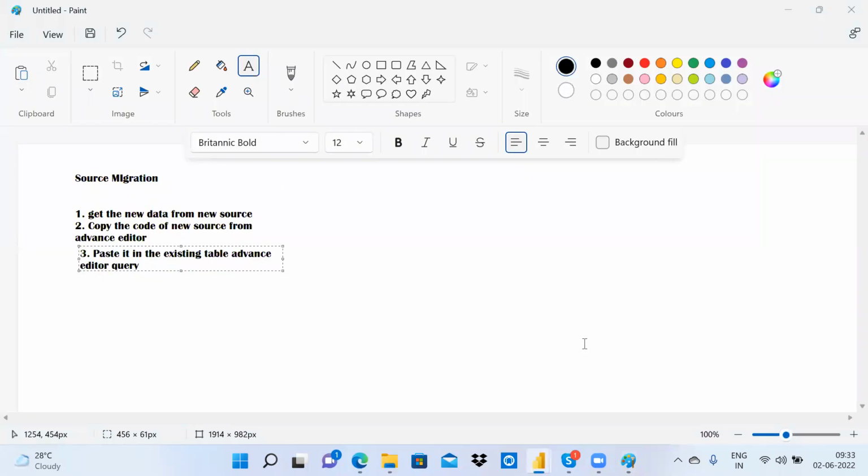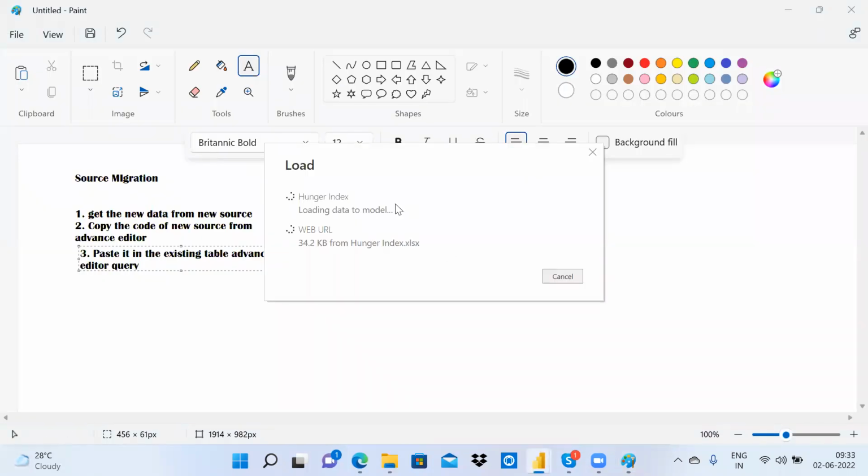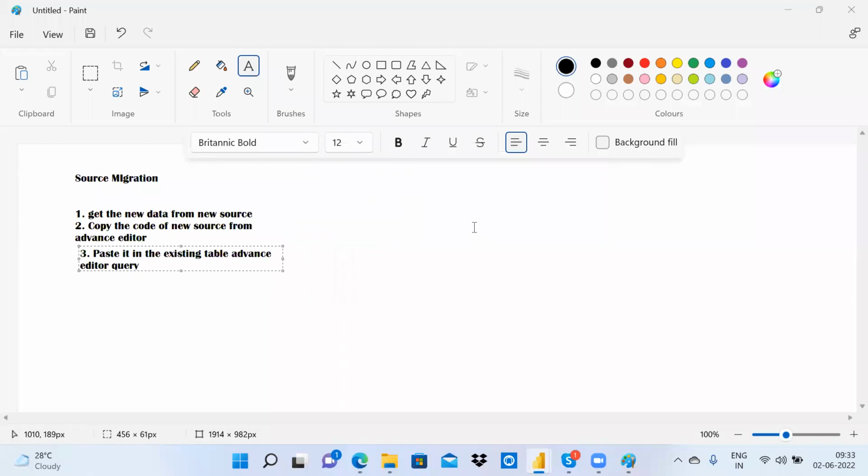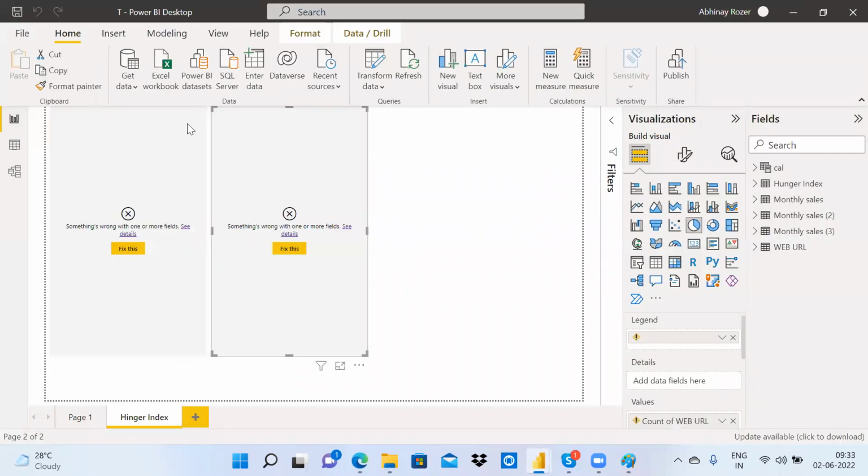But here something has happened. Now you will notice what has happened. See here, all the graphs are gone. What happened to these graphs? Previously it worked fine. Now why did it happen? You can observe here, this field cannot be used, this is invalid, this field cannot be used, this is invalid. So what happened to these fields? All the same steps we have applied, but what happened?